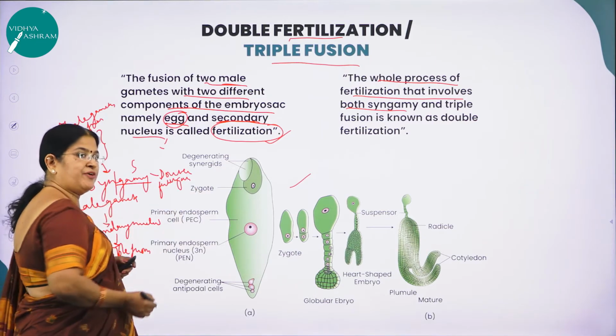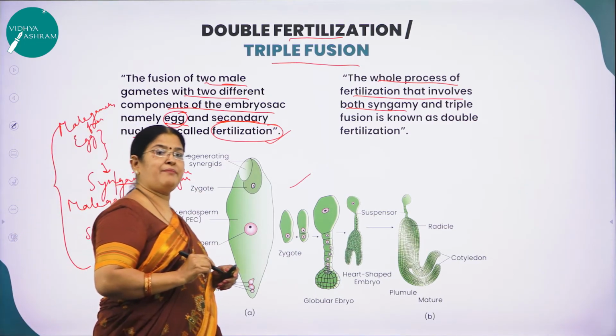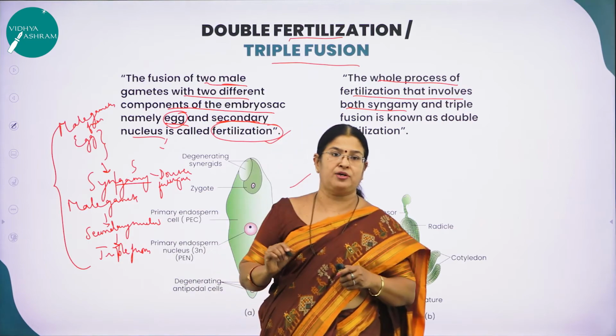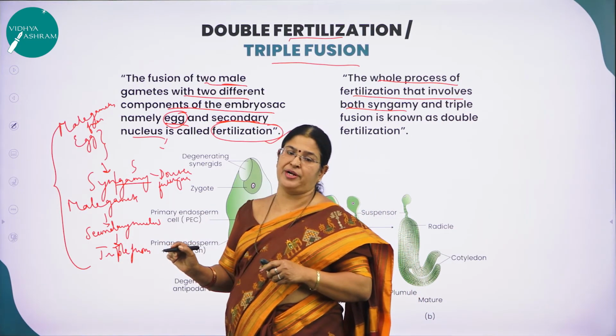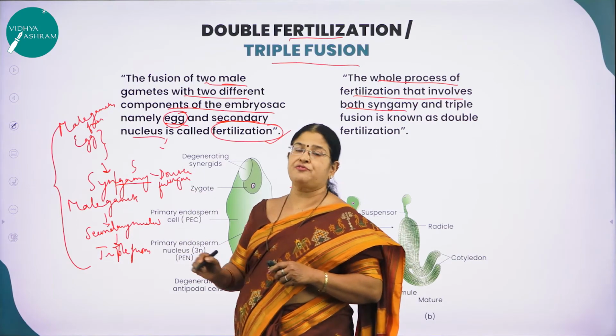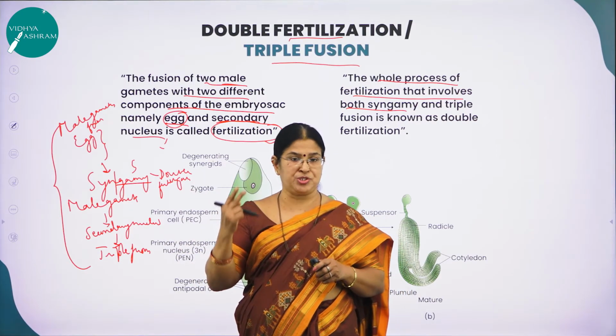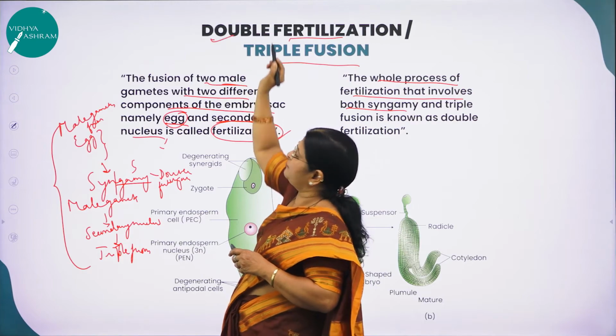Why is it called double fertilization? One of the male gametes fuses with the egg cell to form what? To form the zygote. The other male gamete fuses with the secondary nucleus to form the endosperm nucleus. So the process of fusion or fertilization is taking place 2 times, hence the name double fertilization.